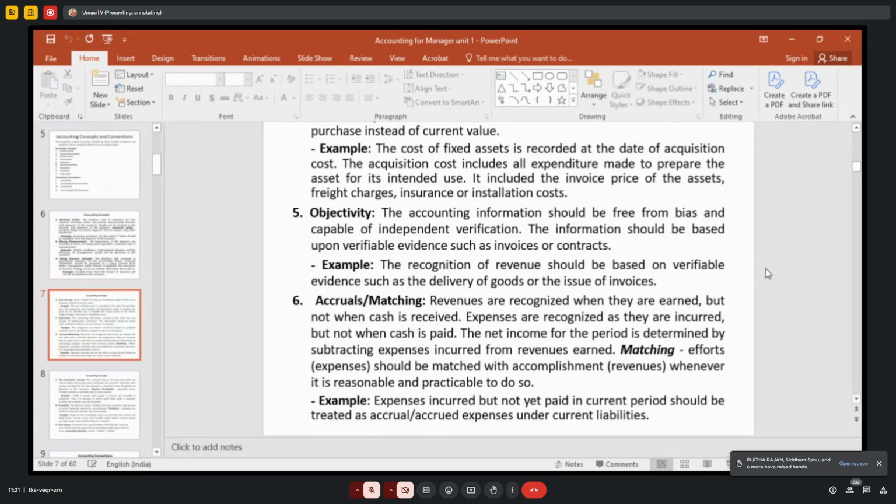Accrual means, say for example, accrued but not received. Say you have deposited money into your bank. Interest may be accrued this month. Every month interest will be accrued, but you might not have received it. You may receive it at the end of the year or next year, right? But accrued itself is treated as recognition of revenue. Revenue is created or revenue comes, right? Whether you are receiving or not, that is not a matter. If it is accrued, you have to record it in the books as income. Okay.